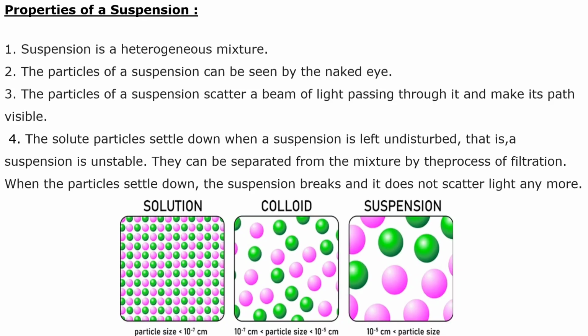We will discuss the properties of a suspension. As I already mentioned, it is a heterogeneous mixture. The particles of a suspension can be seen by the naked eye. The particles of a suspension can scatter a beam of light, which makes the path visible. The solute particles settle down when the suspension is left undisturbed, so it is unstable. They can be separated from the mixture by the process of filtration. When the particles settle down, the suspension breaks and it does not scatter light anymore.